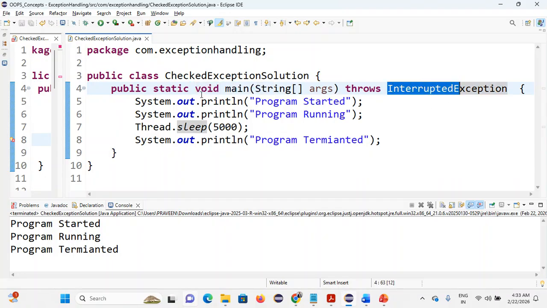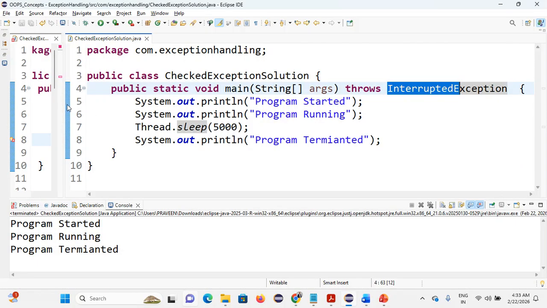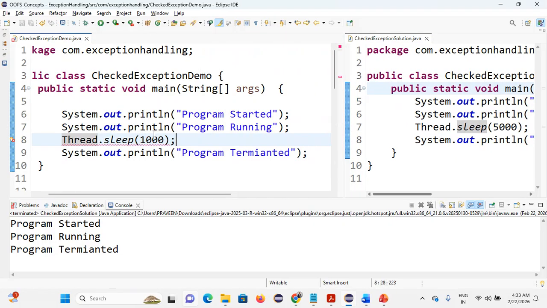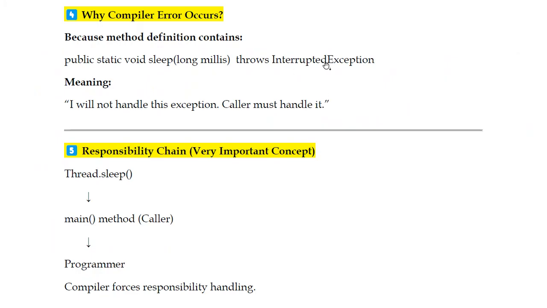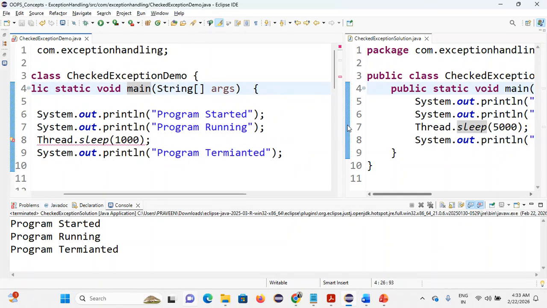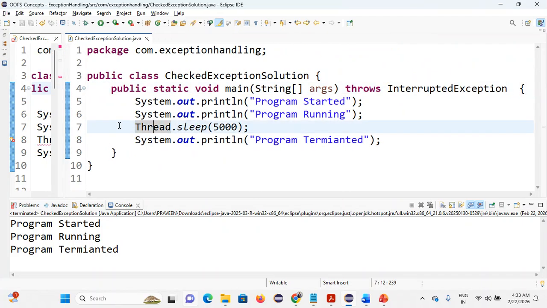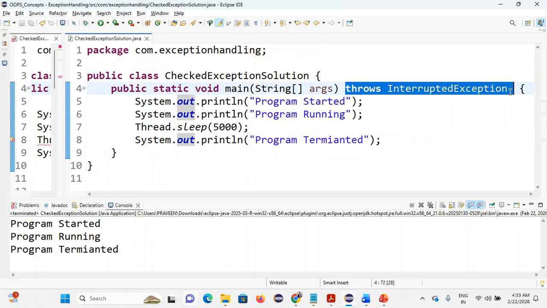Can you understand what I'm telling? In our previous program we got the error, and the reason, as per the definition, is Thread.sleep throws InterruptedException, which means just a declaration, not a solution. So I will not handle this exception; the caller must handle it. Who is the caller here? Main. This main function did not handle the exception, so we got the error. After that, in option one, we used the try and catch block to handle that exception. If we do not provide a solution, again it will throw an error.